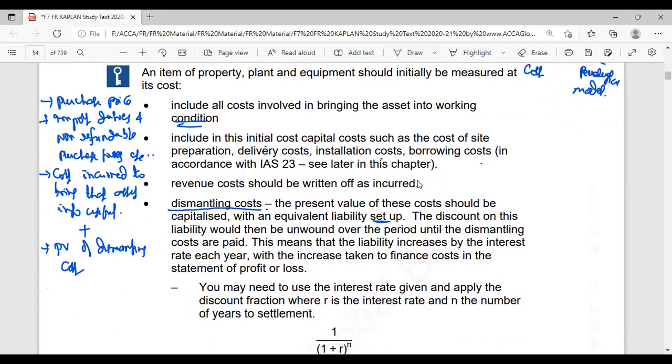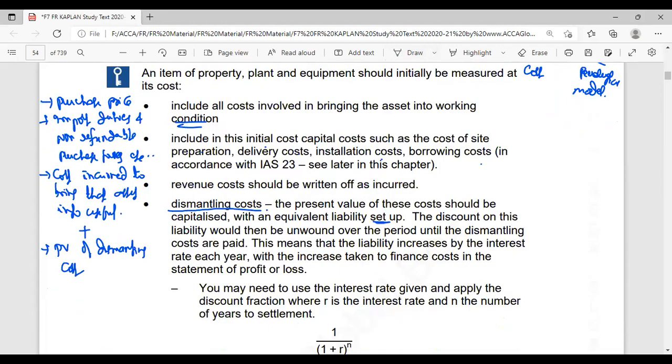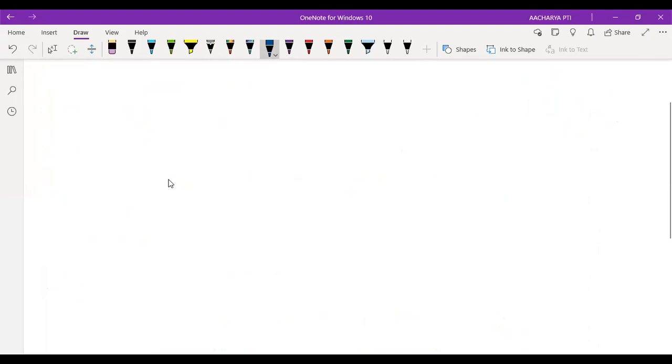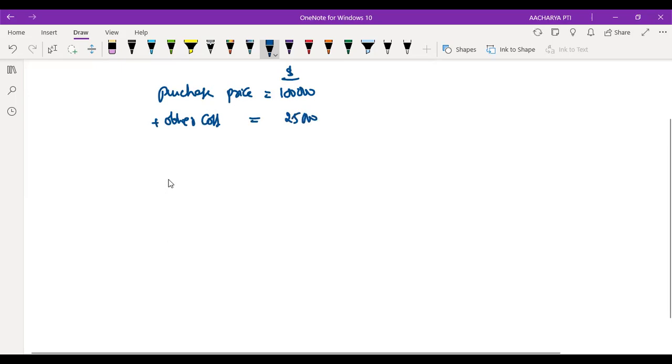For example, the total purchase price is around 1 lakh, and other costs incurred to bring that asset into the working condition are 25,000, like installation expenses or transportation, etc. Plus, the dismantling cost after 5 years is around 40,000.